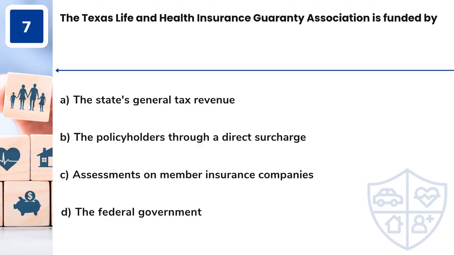Question 7. The Texas Life and Health Insurance Guaranty Association is funded by A. The state's general tax revenue. B. The policyholders through a direct surcharge. C. Assessments on member insurance companies. D. The federal government.